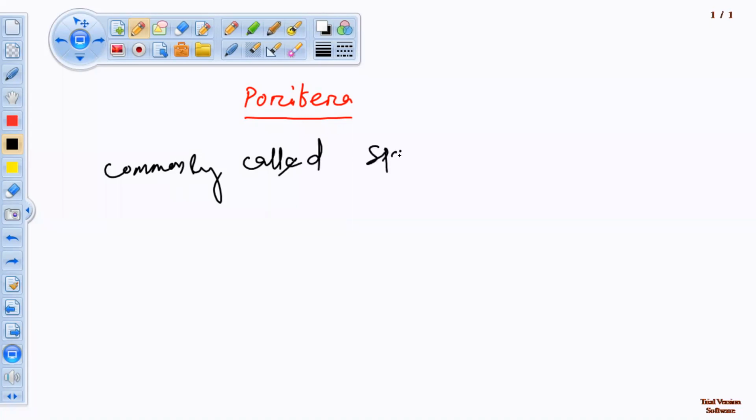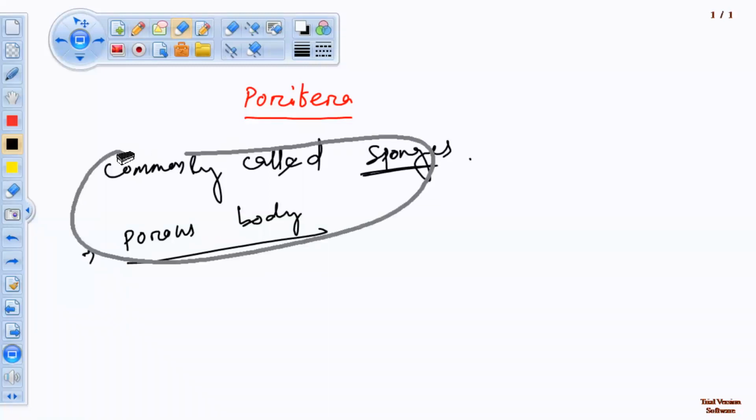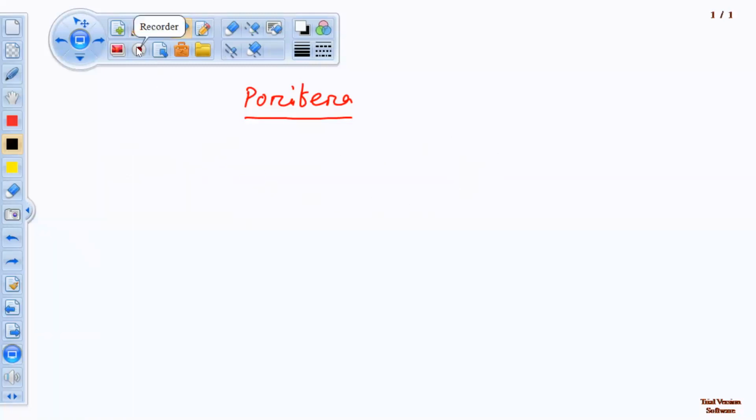Porifera are commonly called sponges. Why? Because of their porous body. The total body surface has many pores. Actually, the body plan is a cellular level body plan, the cell aggregate body plan.